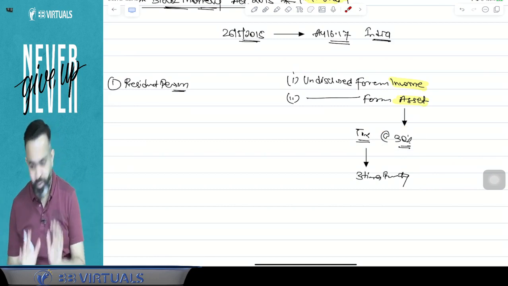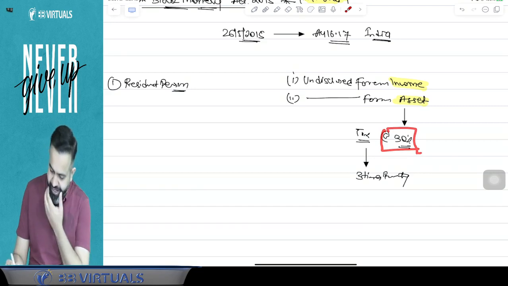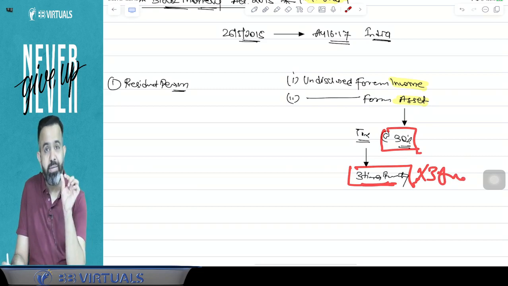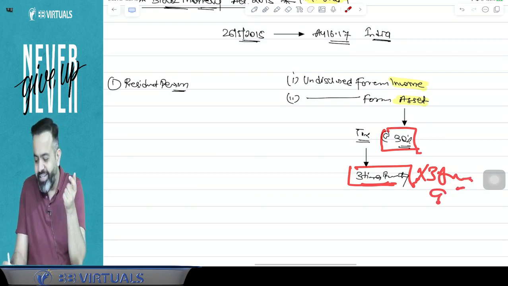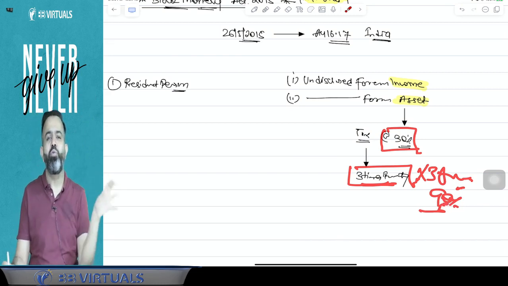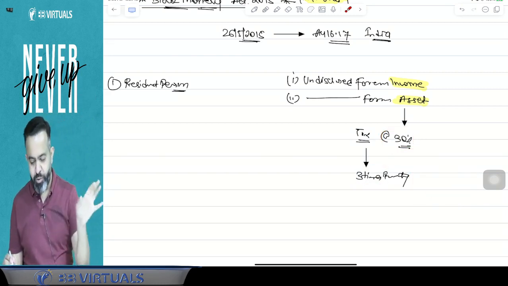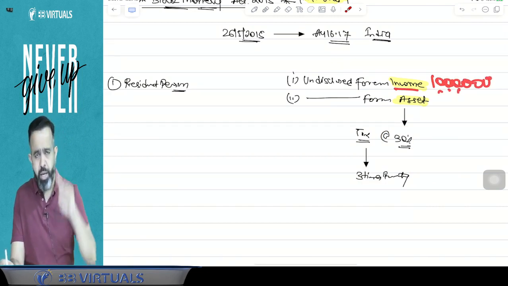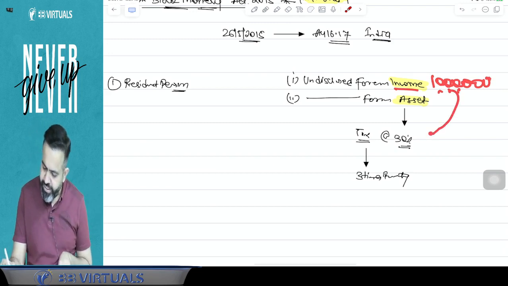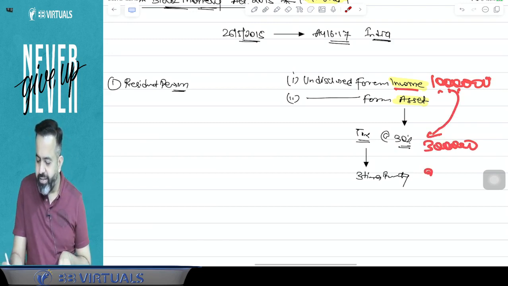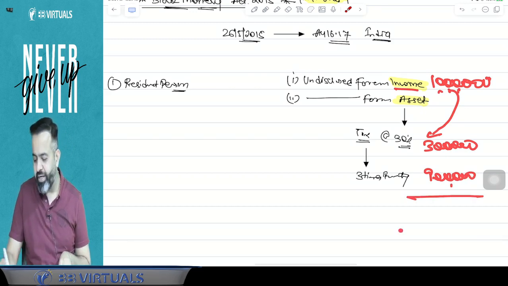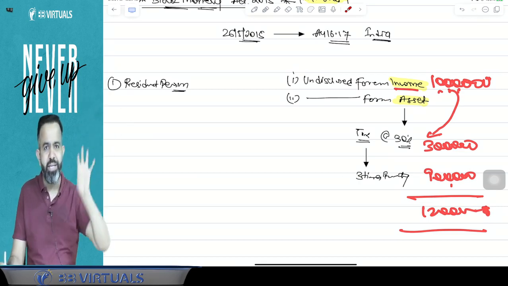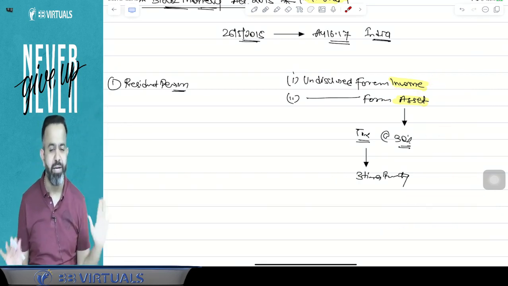So under this act, what is the tax rate? Tax rate is 30%, and 3 times of the tax is a penalty. Means whatever the tax amount, on that there is a multiply by 3 times. 3 times means total, you can say that okay, here it is a 90%. So total 120% you have to pay to the government. For an example, suppose your undisclosed foreign income was 10 lakh. So on this 10 lakh rupees, if they catch that 10 lakh income, then on this 10 lakh, 3 lakh will be the tax. And guys, the 9 lakh will be the penalty. So overall, you have to pay the 12 lakh rupees to the government. So your undisclosed foreign income was only 10 lakh, but here you have to pay the 12 lakh rupees to the government under the Black Money Act.